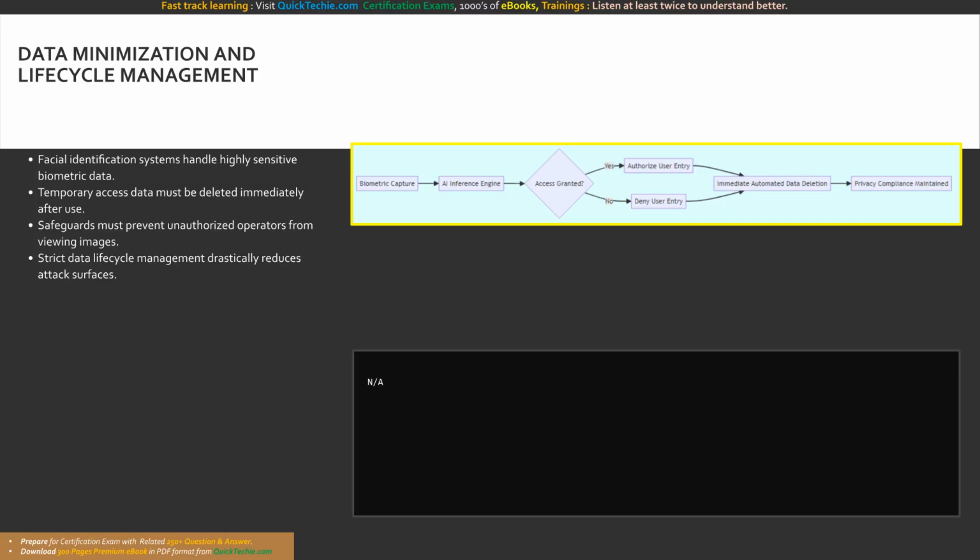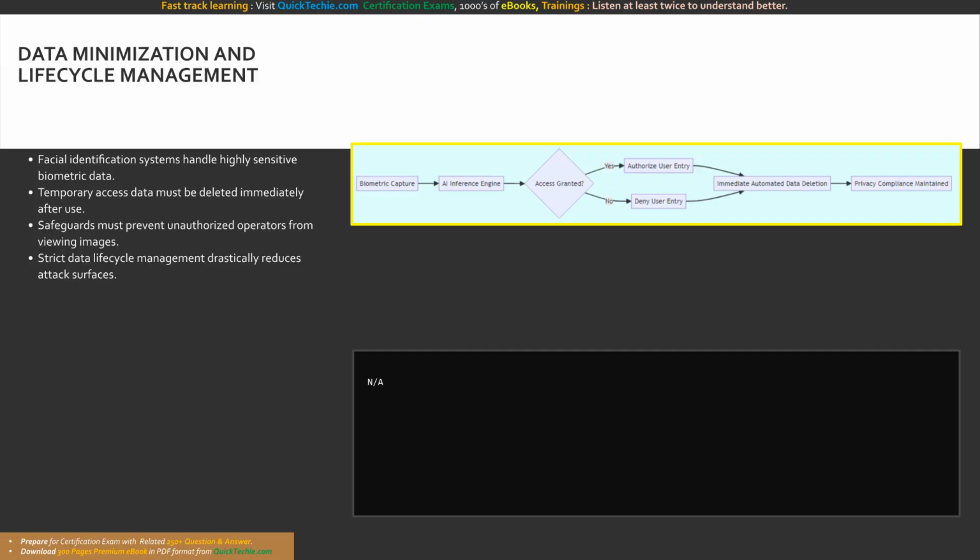By engineering your AI applications to automatically purge transient data and strictly limit exposure, you drastically reduce the potential attack surface. This proactive approach to data lifecycle management is the most effective defense against data breaches and unauthorized surveillance, ensuring your AI solutions remain ethically sound and technically secure.